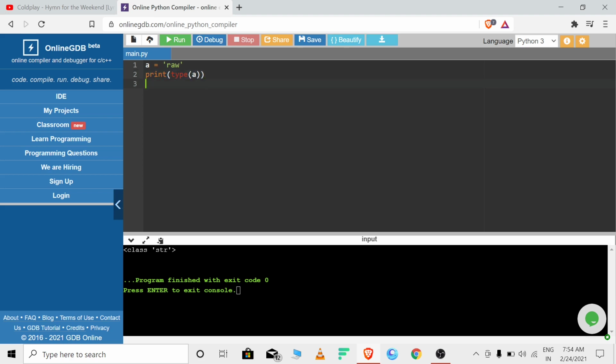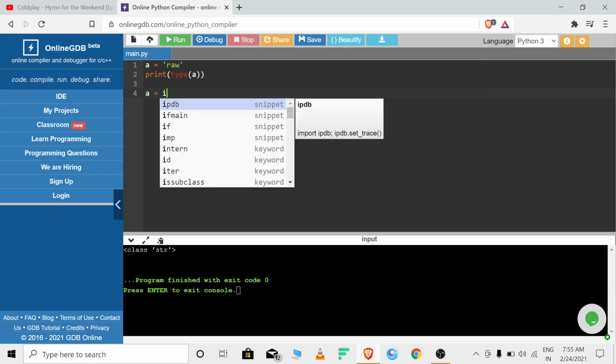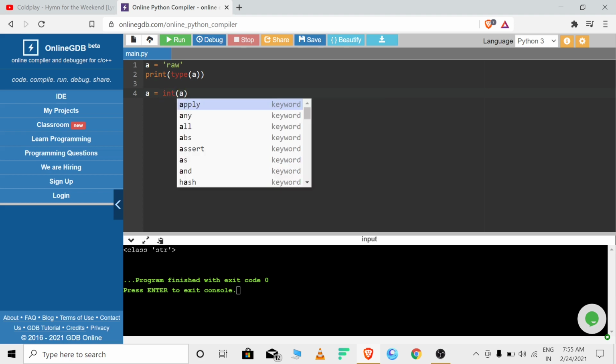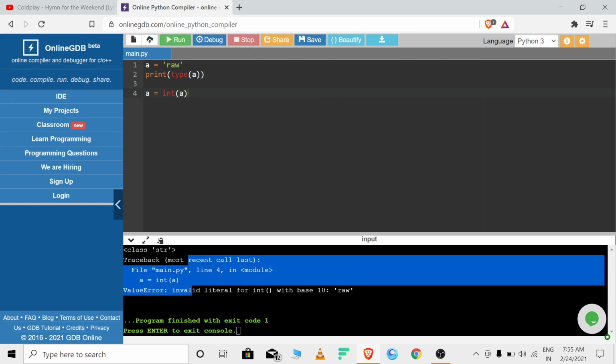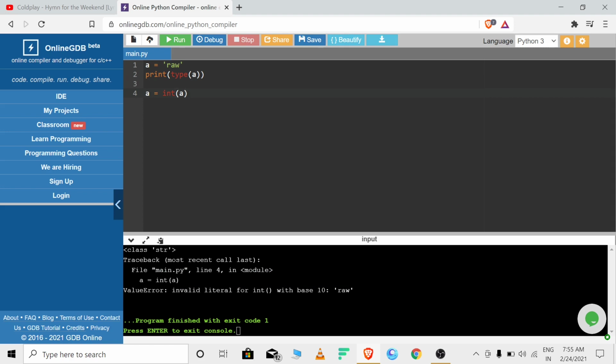We can change this type. How can we change it? I told you in the previous video how we did it. If we want to change a equals raw into integer type, but wait a second, raw is not an integer, so let's see, it will throw an error. Let's see int a, run this program. Yes, it is throwing an error, which means raw is not an integer, so we can't make a an integer.